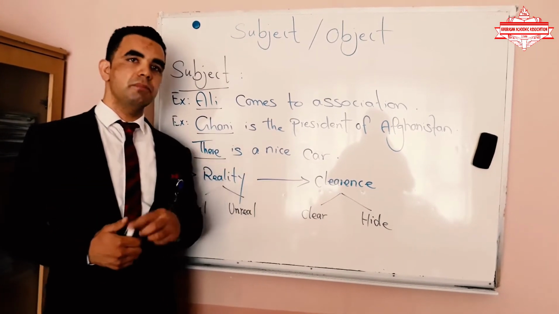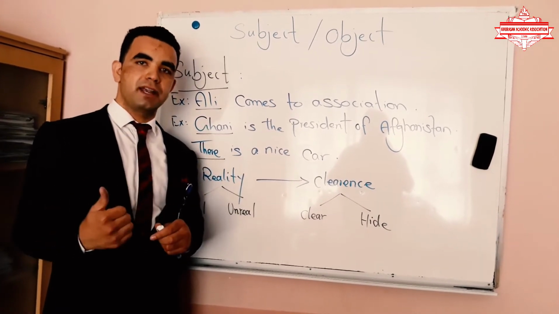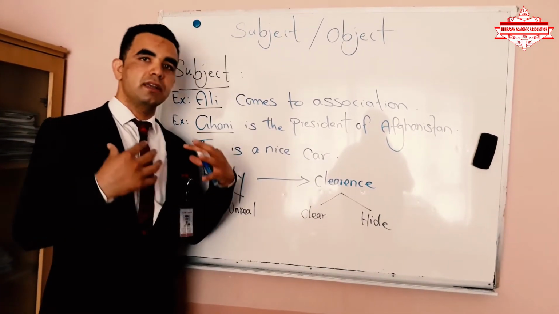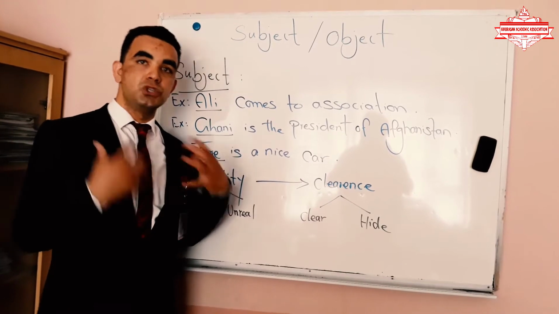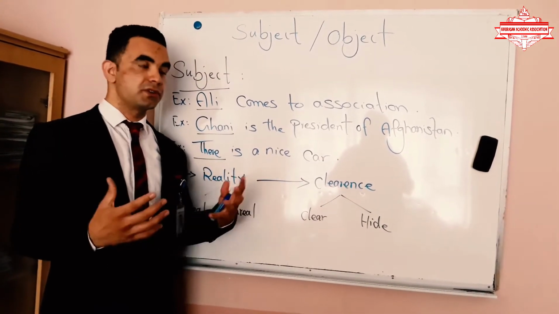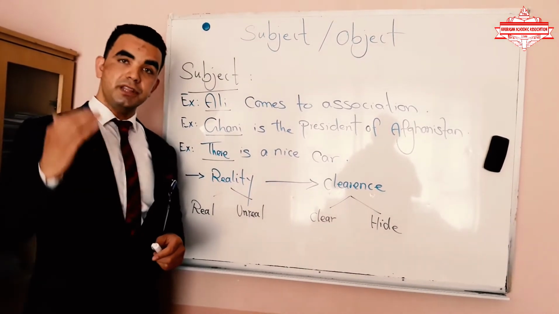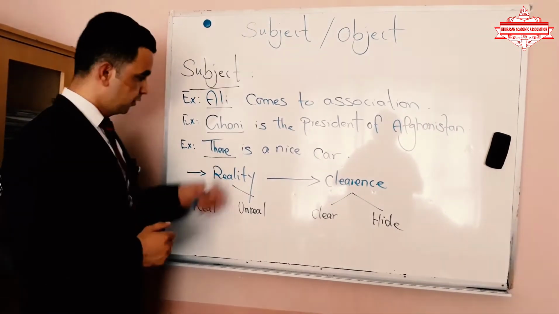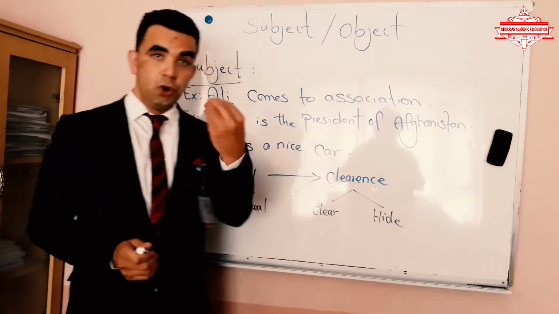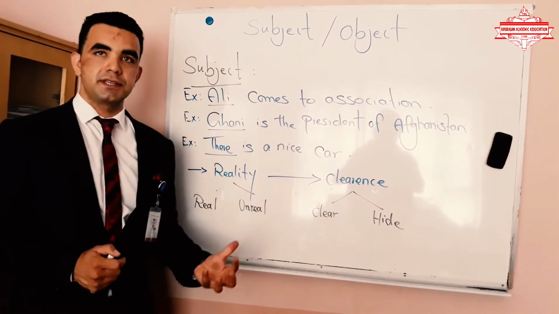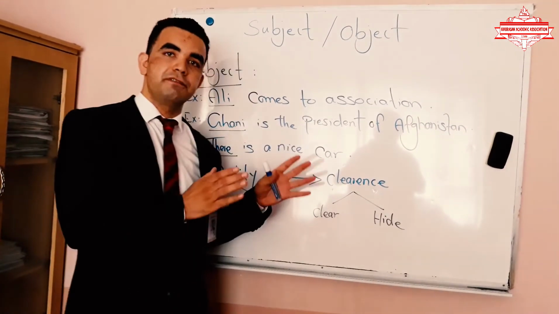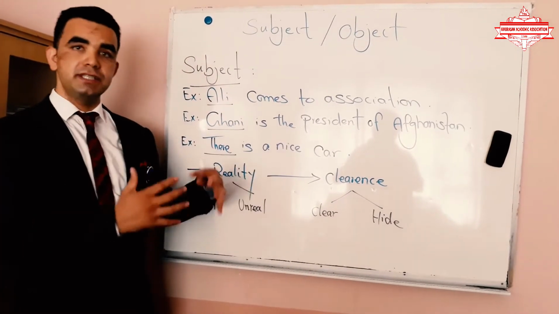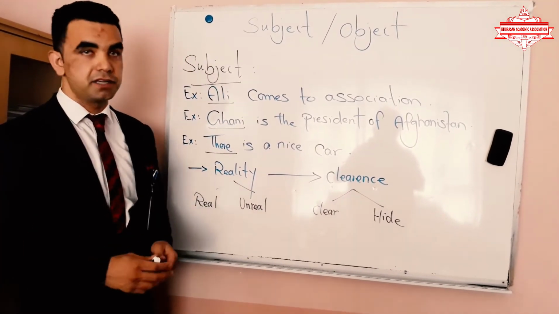One, subject can be the doer of an action, or the person or the thing which acts as a doer in a sentence. Or subject is the person or the thing that we talk about. The third definition, we can say the word which is used at the beginning of the sentence, or a starter of a sentence, can be a subject. So let's exemplify each definition that we have clarified before.